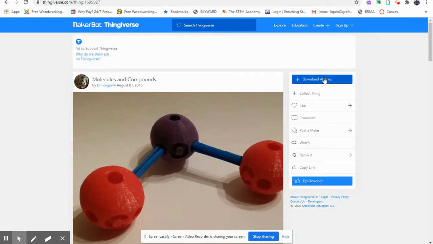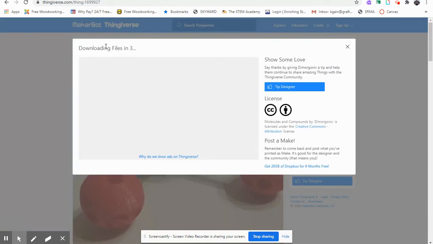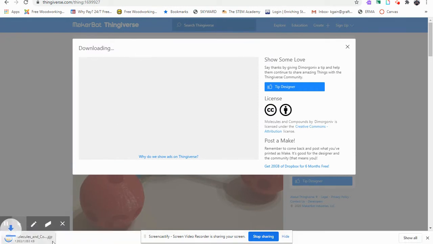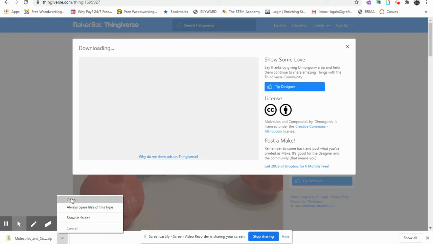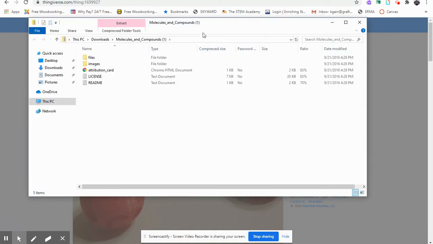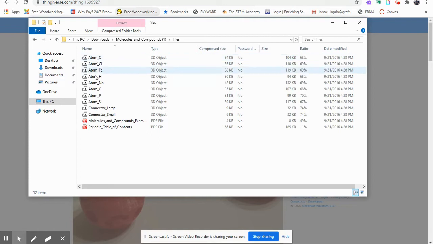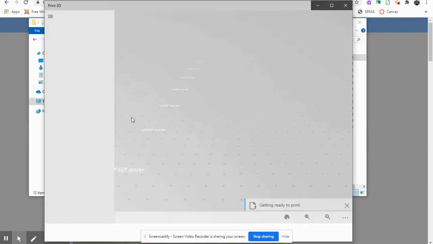If I hit download all files, you'll see that there are files downloading in a countdown. And you'll see in the lower left of your screen the molecule zip folder that's downloading. If I left click on the up arrow and I select open, you'll see the zip file. In the files folder, if I double left click, you'll see the various 12 3D objects that are ready for 3D printing. If you would like to view how they would look, left click.